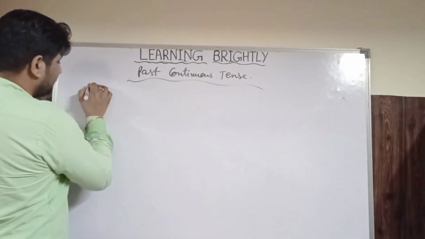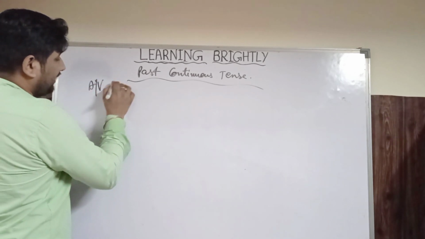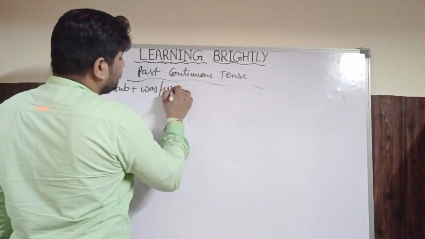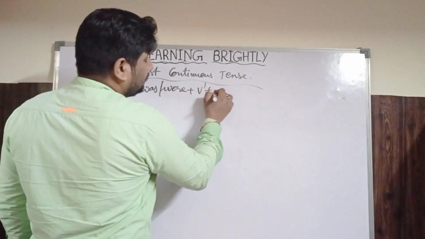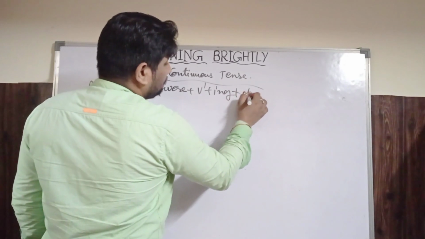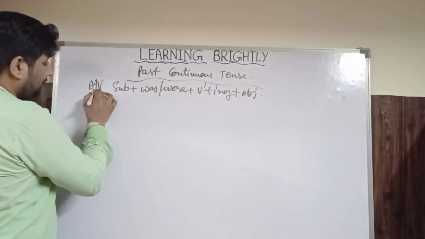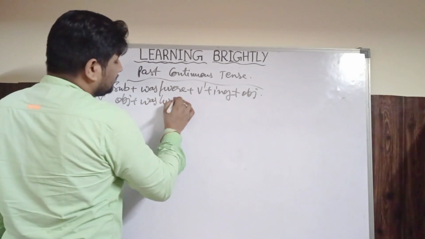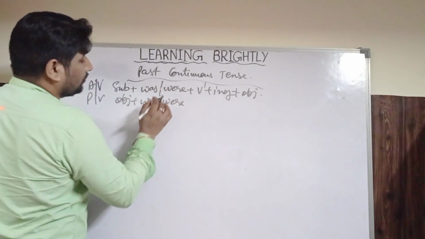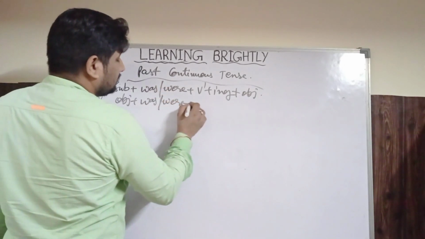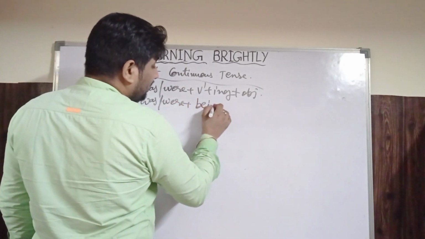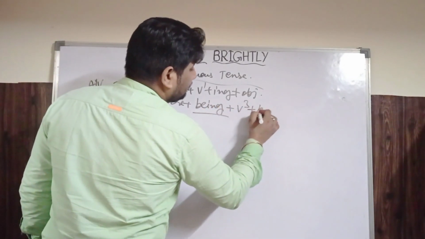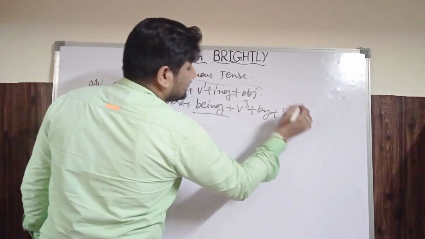While making simple sentences in active voice, we have to write the formula: subject, was, were, then first form of the verb plus ing, at last object, and full stop. And while making the passive voice, the object will come first, then was, were, then being, keep in your mind, we will put being. Then third form of the verb, then by, then subject.